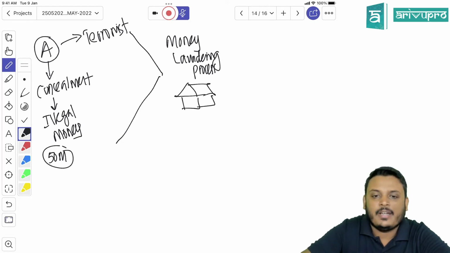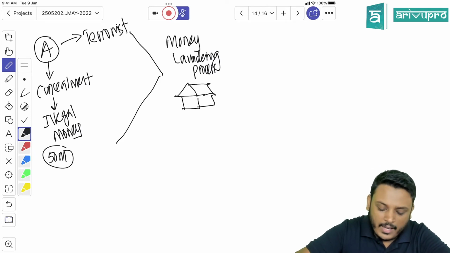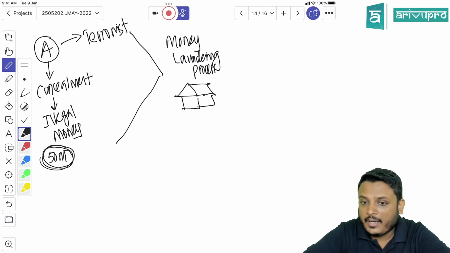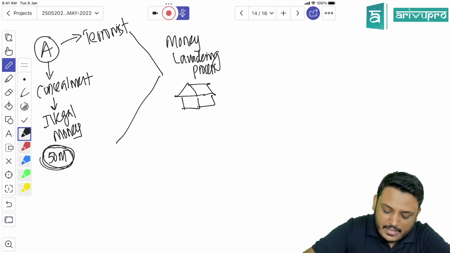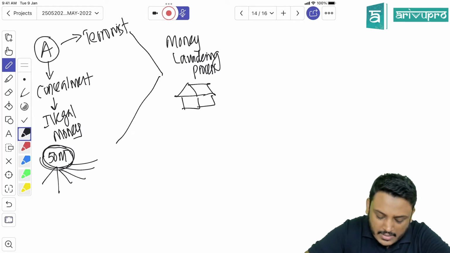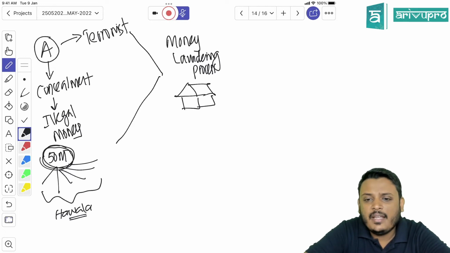Simple. That is organization. Make it simple. I told you 50 million, money earned through terrorist activity, which is an illegal form, and it is concealed by A. Now A breaks this money into small amounts, and there are systems called, I don't know whether you have heard about this, the Hawala system. Illegal transactions are happening through Hawala, right? In Tamil, they call it Undial.